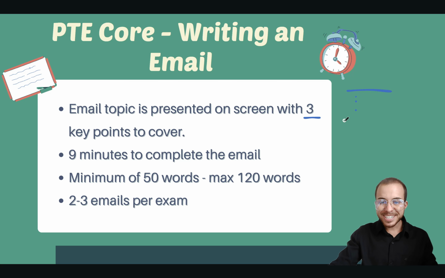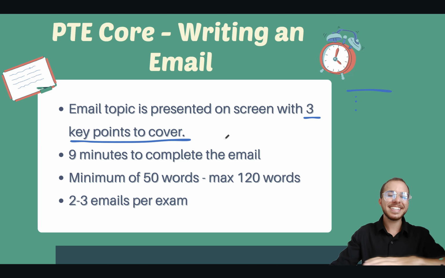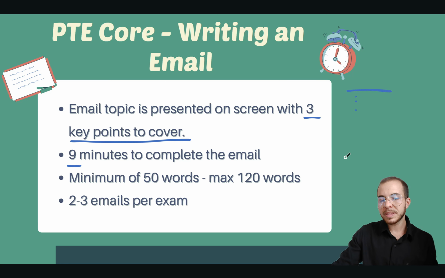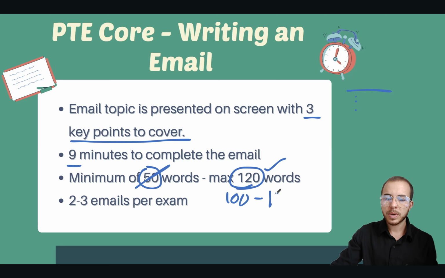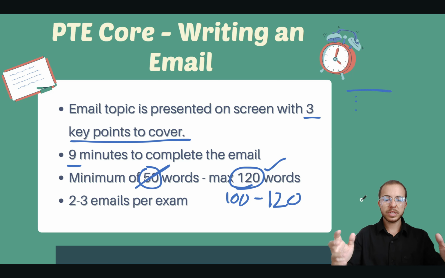Super important that you talk about those 3 things. It's necessary. You have no choice other than to talk about those 3 things. You have 9 minutes to complete the email, minimum of 50 words, but this is too short. Max of 100 words. So we're going to aim for about 100 to 120. That's our golden range. Anything less than 100, you simply can't answer the email perfectly.